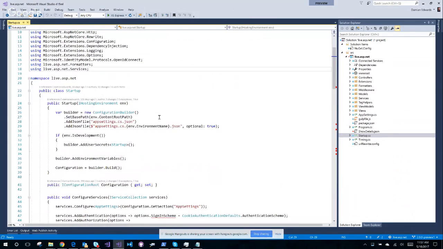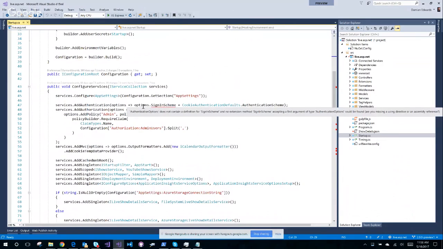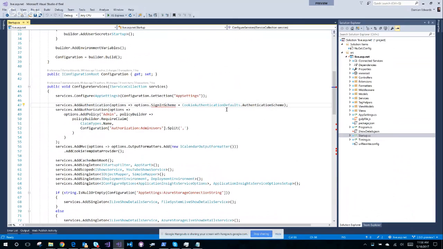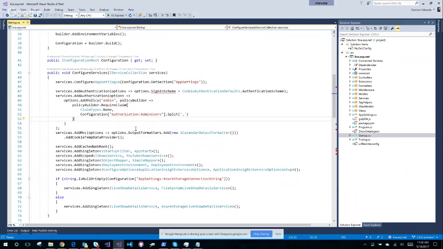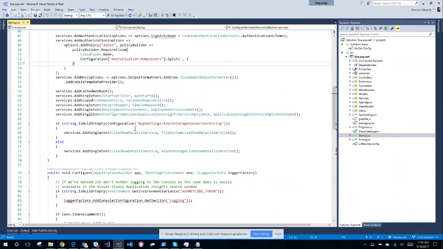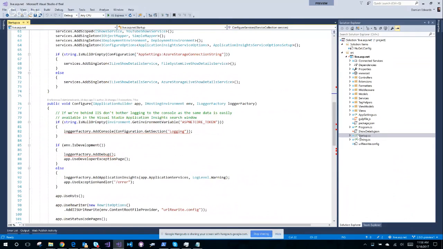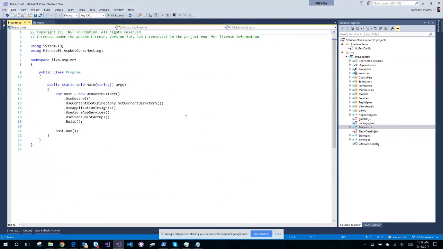All right. So we have some errors here. Very good. So we've got add auth, sign-in scheme, blah, blah, blah. Yeah, it doesn't like that anymore. So the quickest way for me to fix this, because I'm lazy, it's probably going to be, well, it's a couple of things. Let's move to the new API.